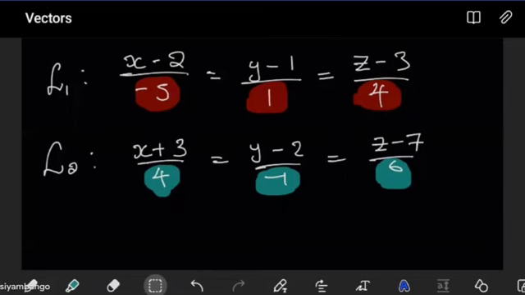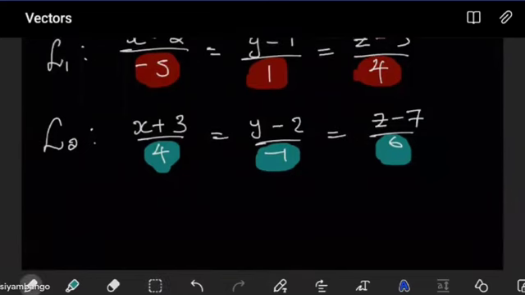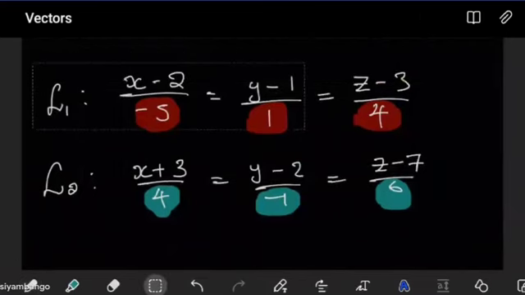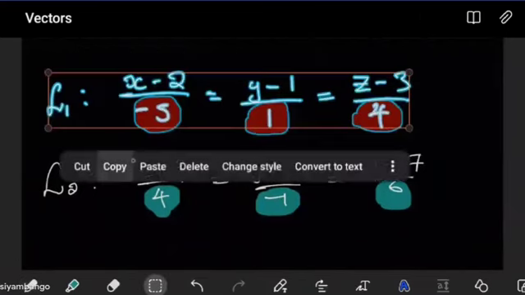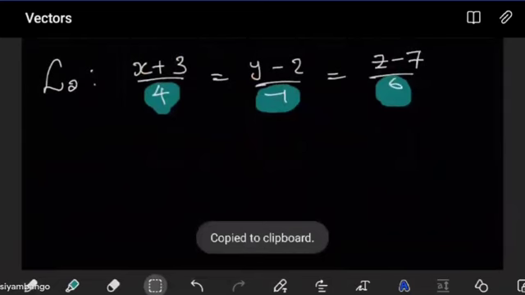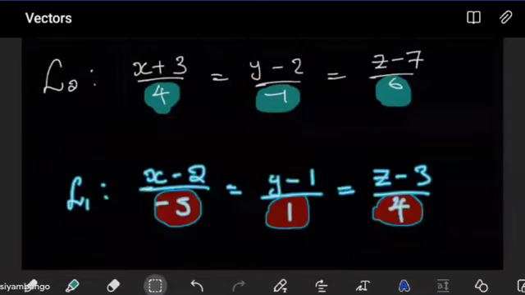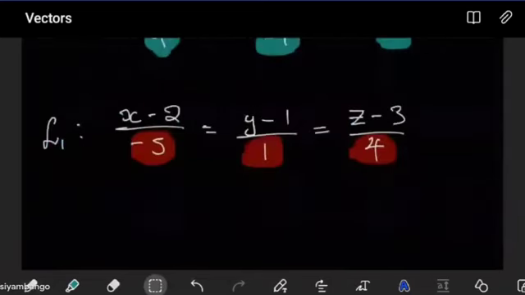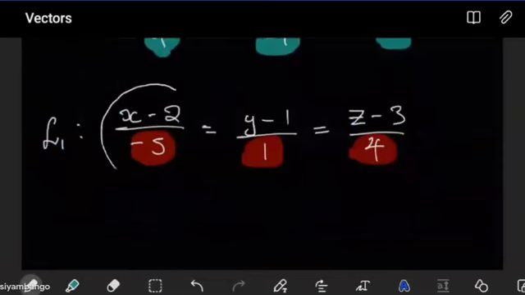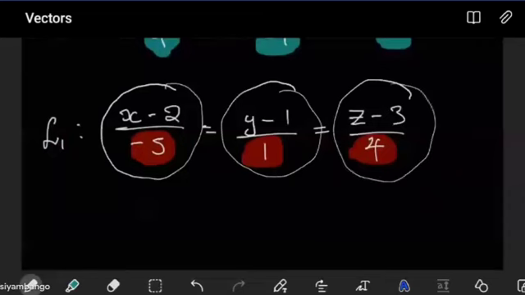So if we wanted to reverse from symmetric to parametric, how would we do it? Well, let's pick line 1, for example. To reverse line 1 from symmetric to parametric, choose the parameter here. We can use t. We've been using t for some time. Let's use t. So the idea here is that this has to be equal to t, this has to be equal to t, and so does that.